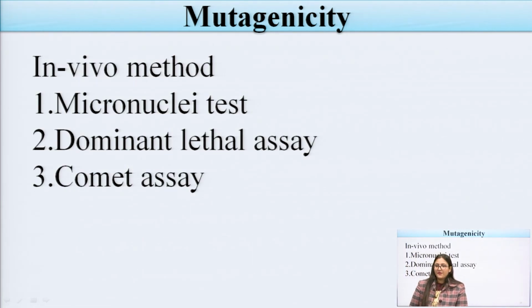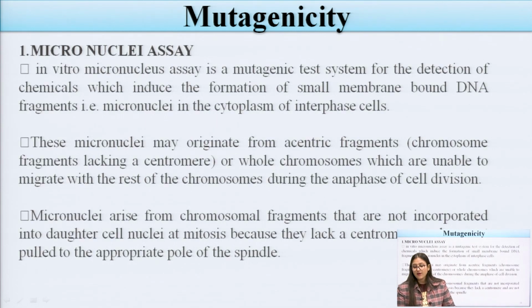For mutagenicity, there are different in vivo methods mainly used for determining a mutagen: micronuclei test, dominant lethal test, comet test. Micronuclei is a very important test. This is the in vitro micronuclei assay, which can be used for mutagenicity. It detects chemicals which induce the formation of small membrane-bound DNA fragments.